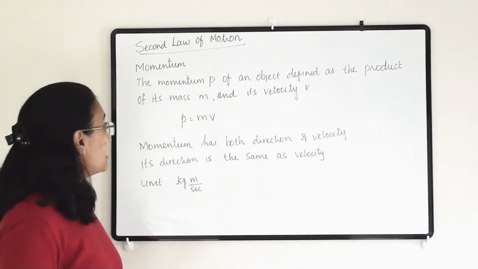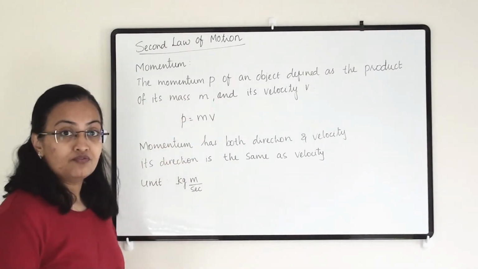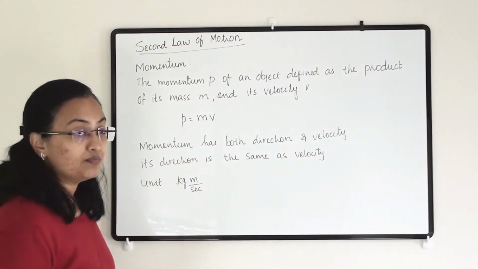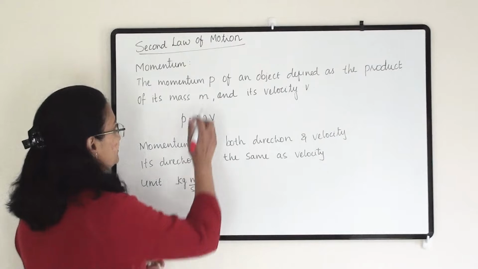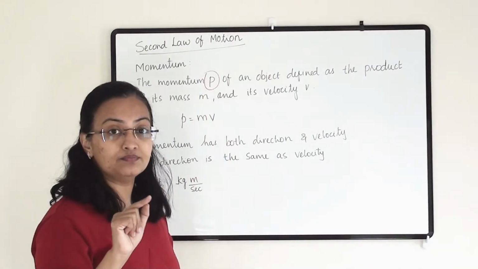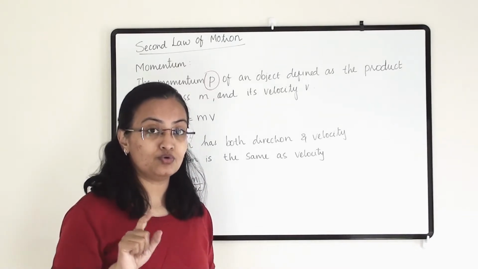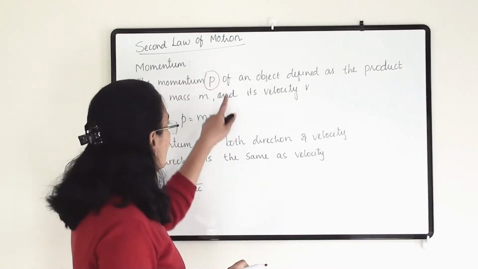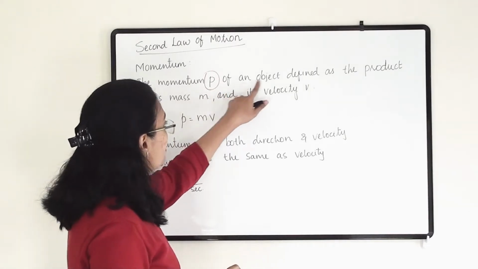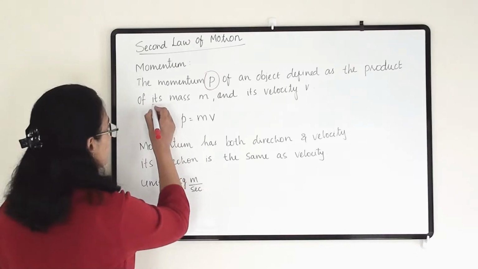Now let us understand its definition. We denote momentum with P. Momentum P of an object is defined as the product of its mass and its velocity.